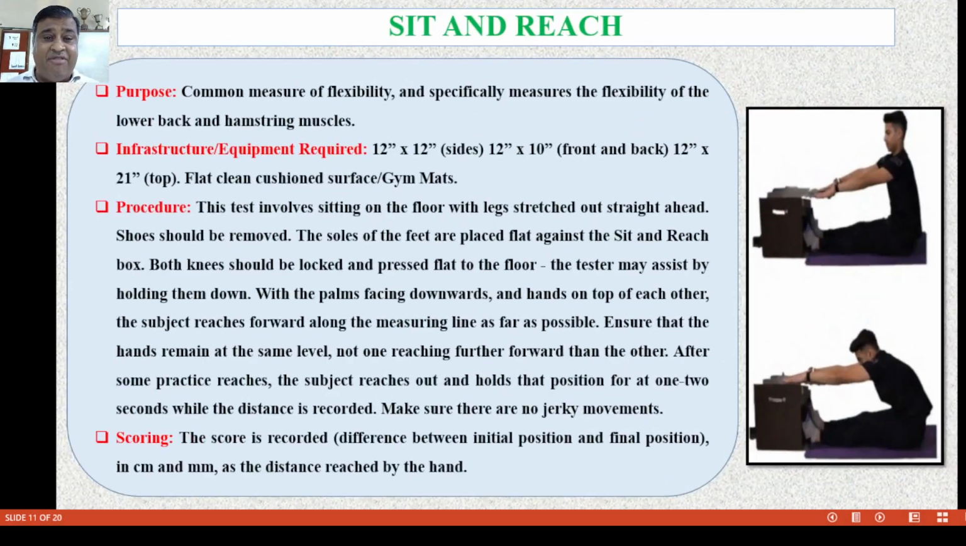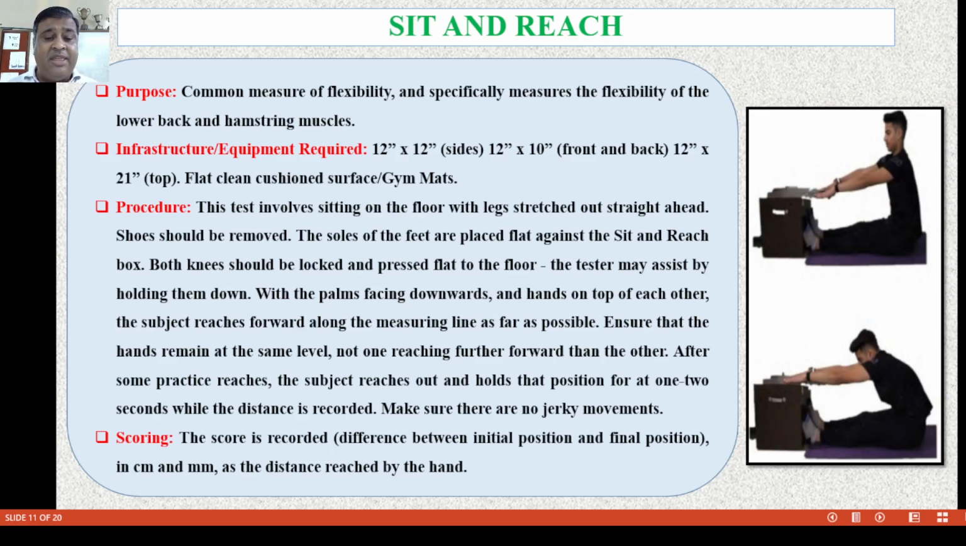Now next, the sit and reach test. What is the purpose? It is commonly used to measure flexibility, specifically the flexibility of the lower back and the hamstring muscles. What infrastructure and equipment are required? The box size is 12 by 12 inches on the sides, 12 by 10 inches at the front and back, and 12 by 21 at the top. A flat surface and gym mats are required.